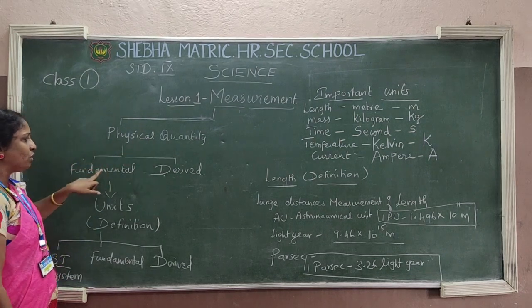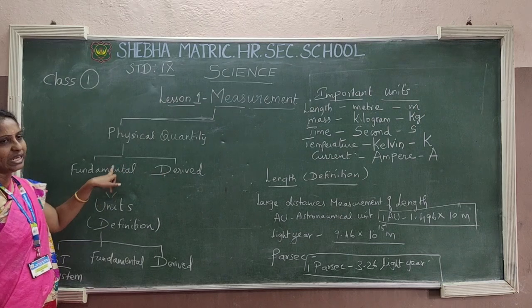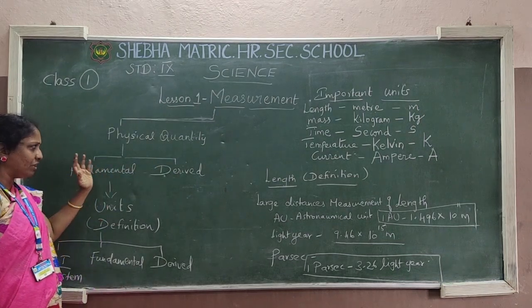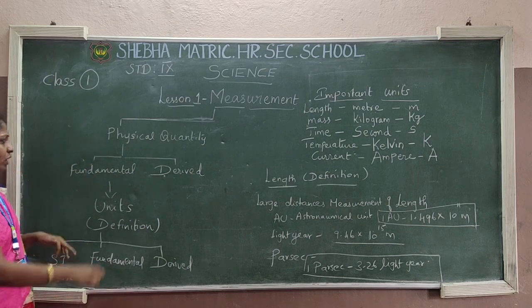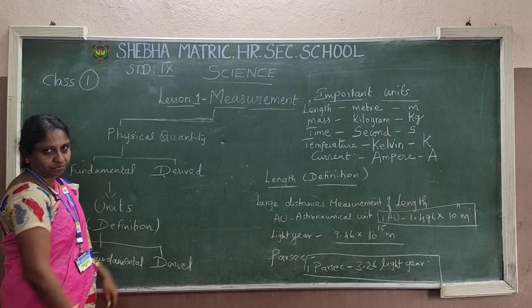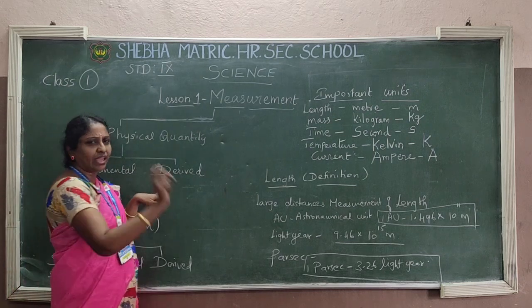Under physical quantity you got 2 terms. Fundamental quantity, derived quantity. This is the major. Derived means it is deriving from the fundamental quantity. Fundamental quantity, 4 examples I have given: length, mass, time, temperature. Derived quantity, 3 examples I have given.